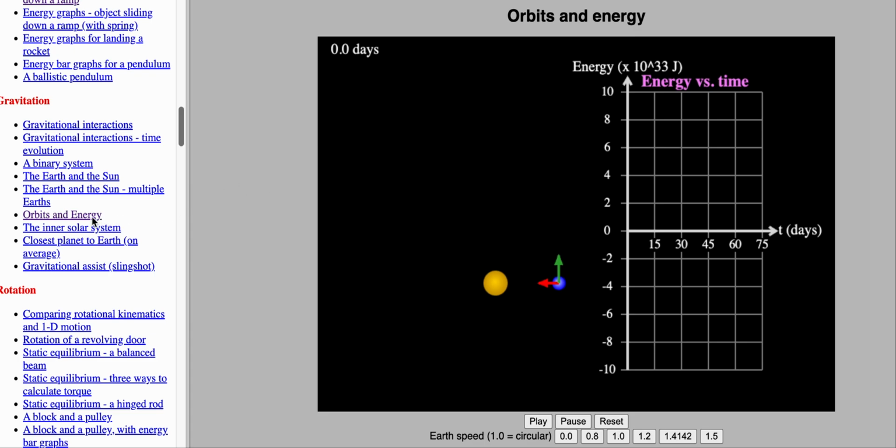You should have gone to this website and you can see, like, hey, I want to click on where it says orbits and energy, and this lovely website comes up. And I just kind of want to talk you through some stuff.